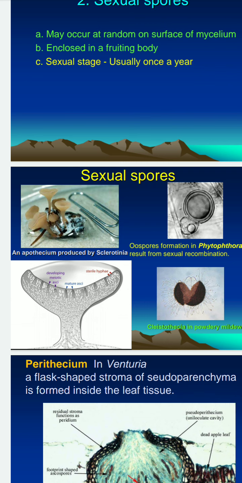This is the cup-shaped or saucer-shaped fruiting body. Here it is, with the fruiting body of Phytophthora oospore. These are the apothecium, cup- or saucer-shaped bodies, and this is the section cutting of the apothecium. This is the cleistothecium of the powdery mildew.